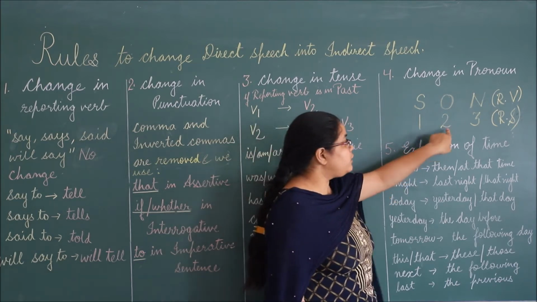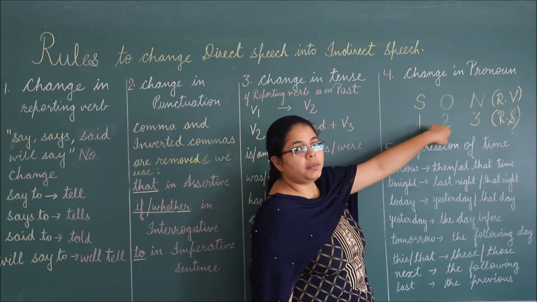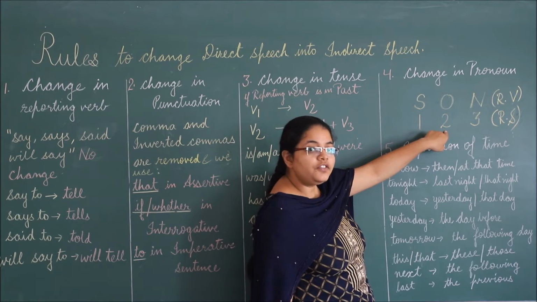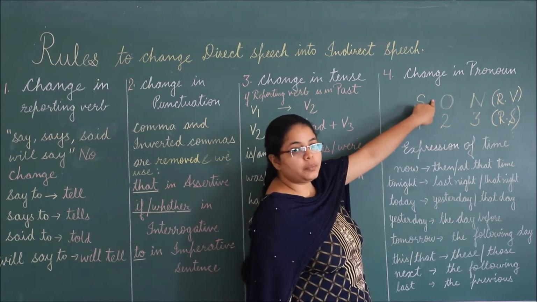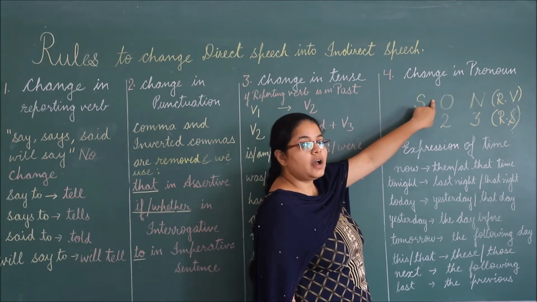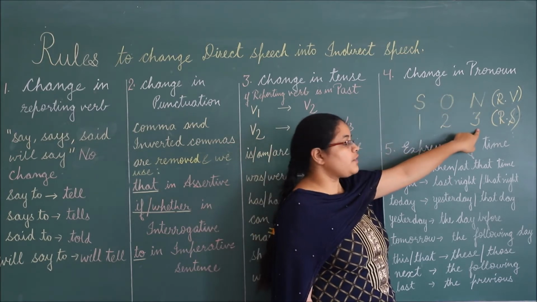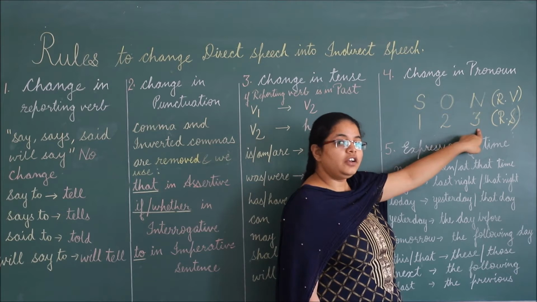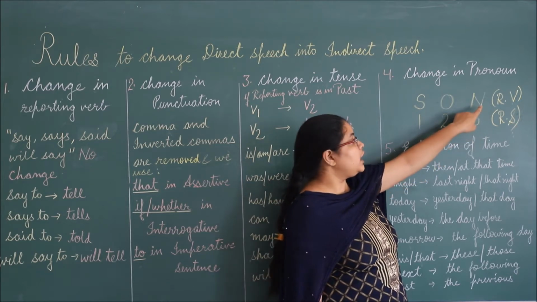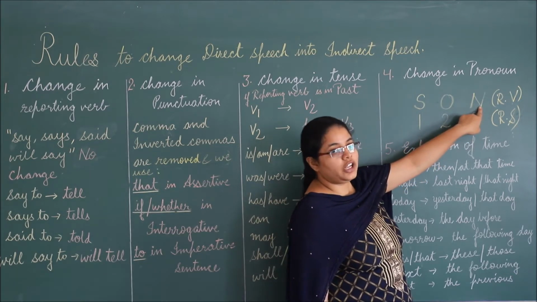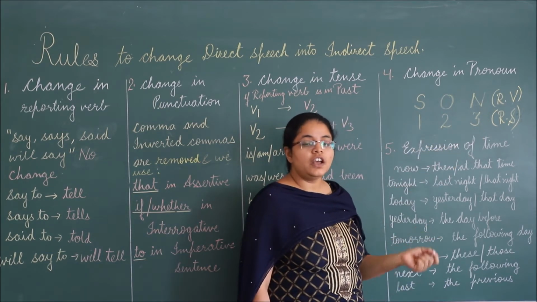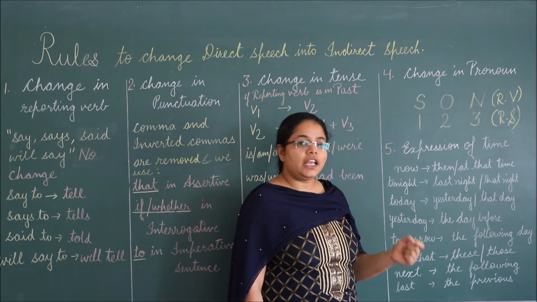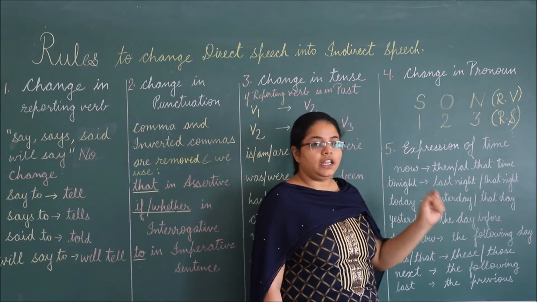If we have second person in reported speech, then it will change according to the object of the reporting verb. But if we have third person in reported speech, then it will not change. Third person, that is he, him, his, she, her, they, their, them or any name.